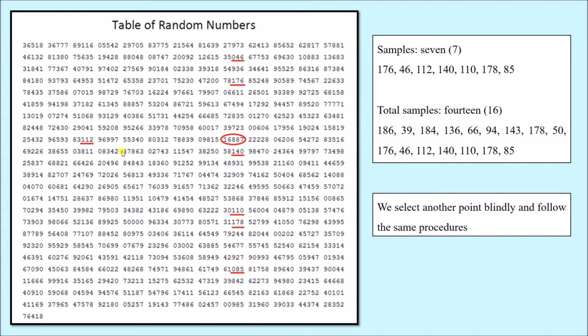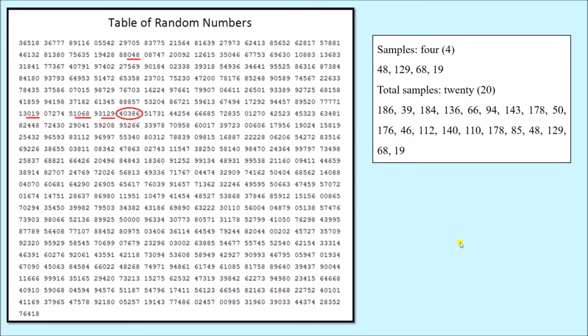So now we have selected 7 more numbers. We had 9 earlier and we have selected 7 more now, so now we have 16 samples. We still need 4 more samples, so that is why we are going to continue this again.